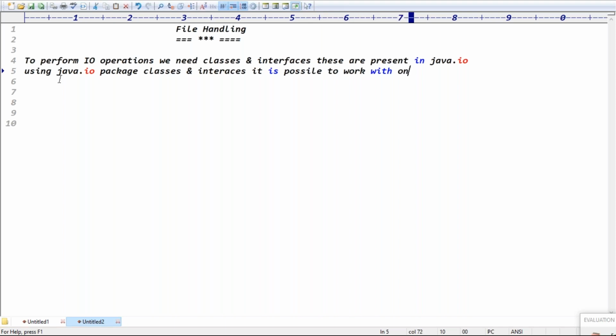It is possible to work with only text files, right? Exactly, guys. So Word files and Excel files are not possible. Yes, the main intention of this IO operation is here.